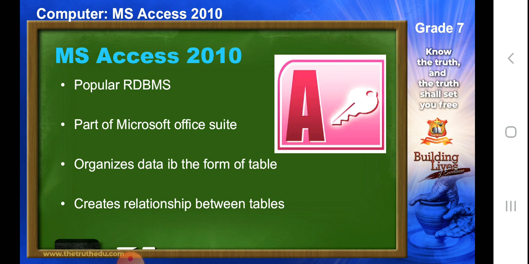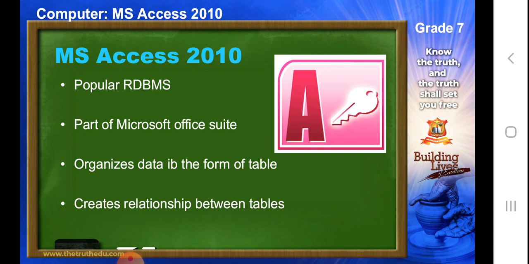So in Access, we are getting an idea of what we will be doing. We will be working on tables. It also provides us the facilities to create these tables using common fields. When we are working on MS Access, you would see I would be working more on the tables, and how we establish the relationship between these tables, and we will be creating other types of reports also.